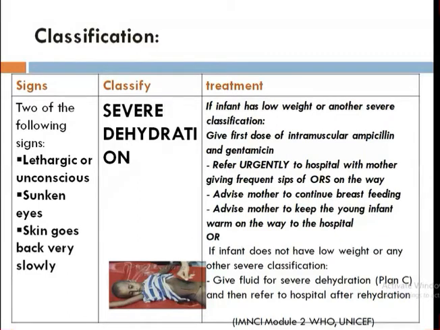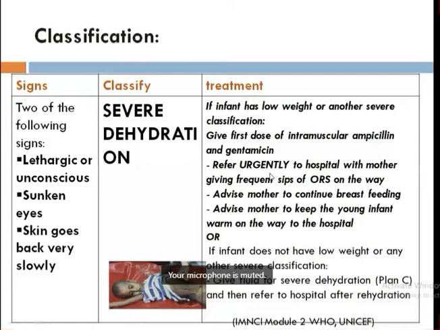There are few beds, and the only lab tests done are routine blood test and urine test, and there is no X-ray machine, there is no ultrasound machine, and few medicines are kept there. Okay, very few staff are there. So it's very difficult to manage severe dehydration, where you need to manage them vigorously. You have to give the saline water, you have to check the urine output on an hourly basis. So that's why they have written refer urgently to hospital with mother, giving frequent sips of ORS on the way.